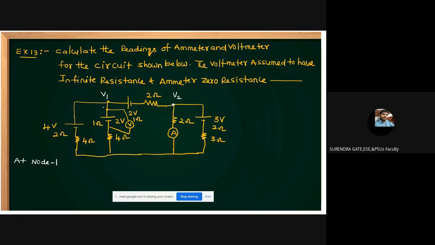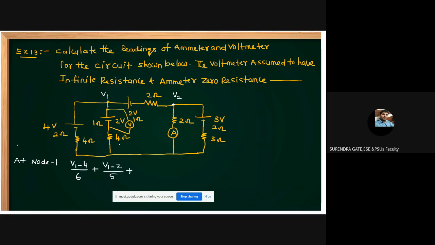This is V1 minus 4 by not only 4 ohms, we can add 2 ohms also. 4 plus 2, 6 ohms, because the internal resistance of the voltage source is given as 2 ohms. Next, V1 minus 2 by what total resistance, students? We can add: this is 4 ohms, this is 1 ohm, 5 ohms.